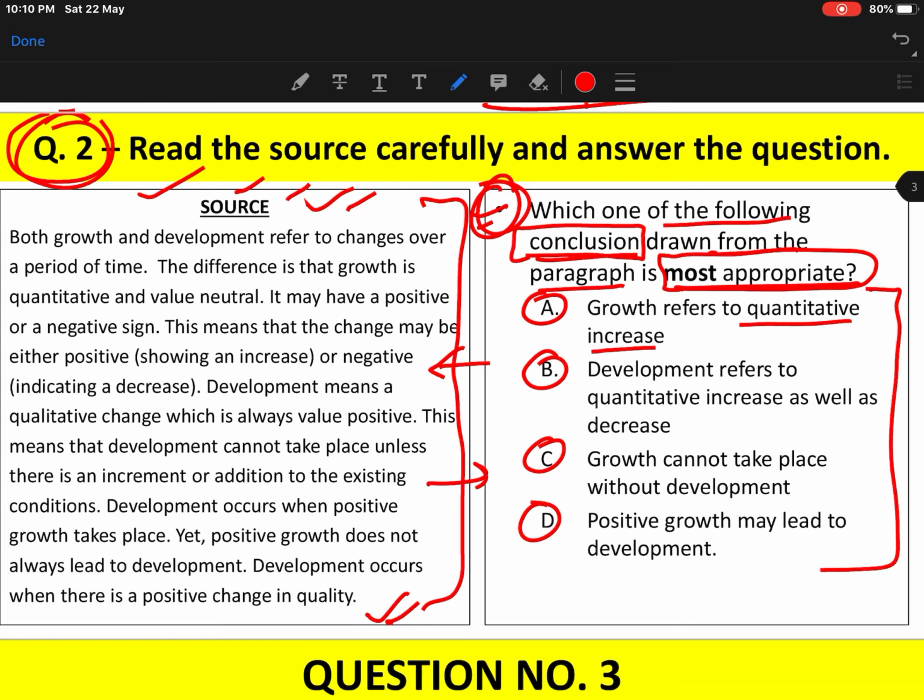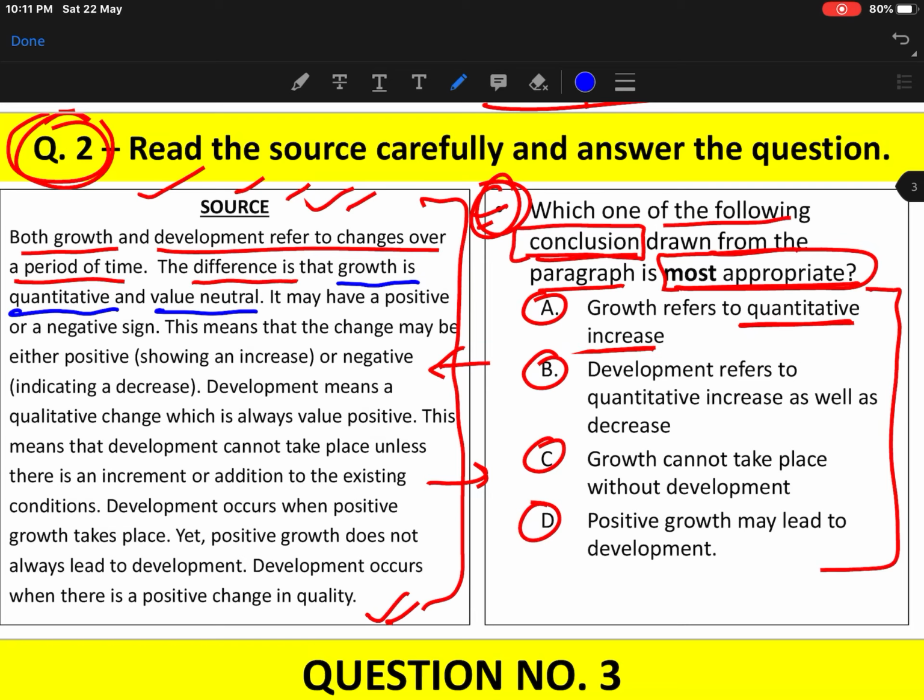The first conclusion: growth refers to quantitative increase. Now let's see what this paragraph says about growth. The paragraph says both growth and development refer to change over a period of time. Growth is quantitative and value neutral.